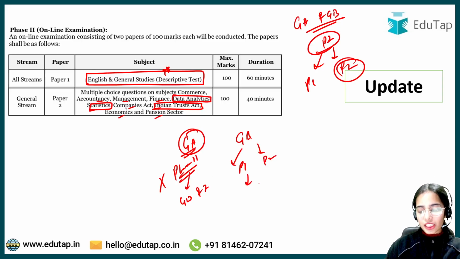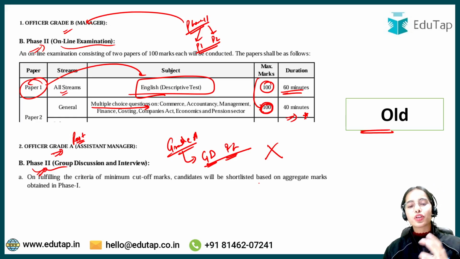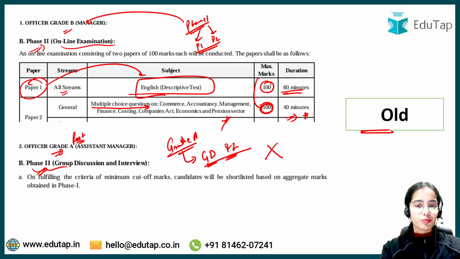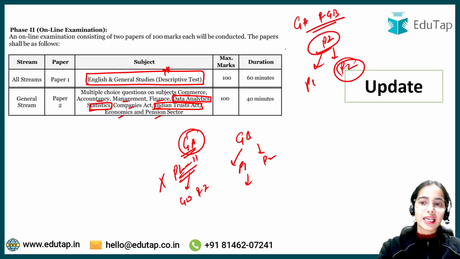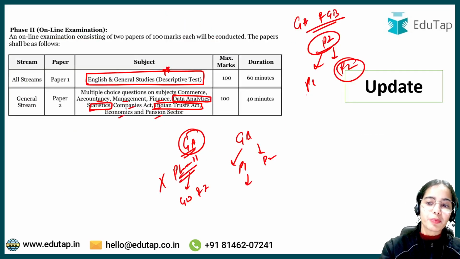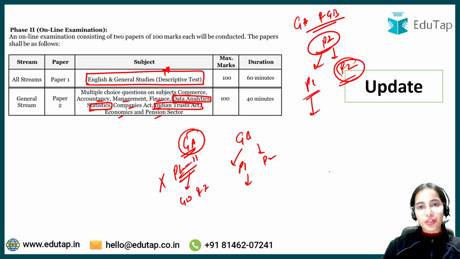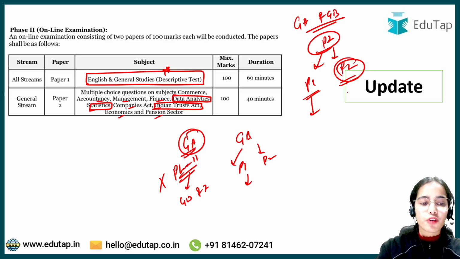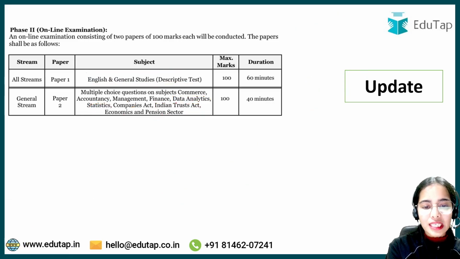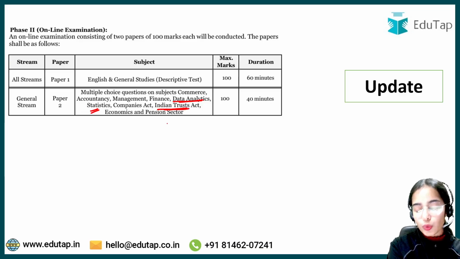Paper 1 was English descriptive and paper 2 consisted of MCQs from these subjects. Now for grade A and grade B both, in phase 2 there will be paper 1 and paper 2. Paper 1 will be an English and general studies descriptive test. For paper 2 there will be MCQs from these components, and the new components are data analytics, statistics and Indian Trust Act. So these are new subjects.